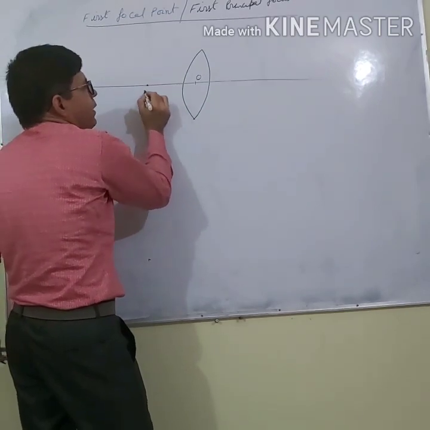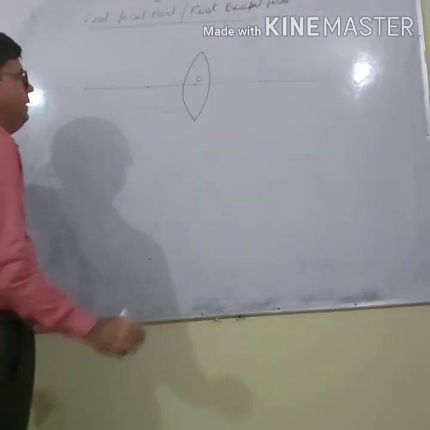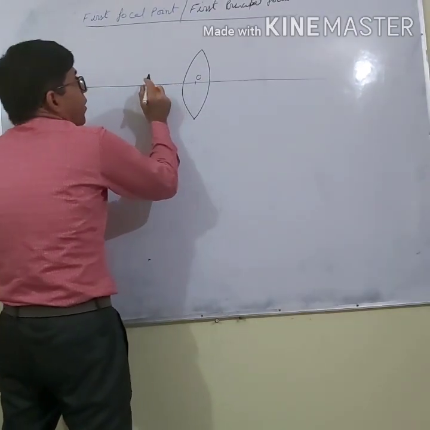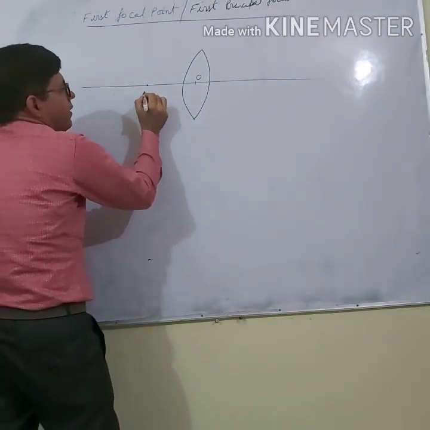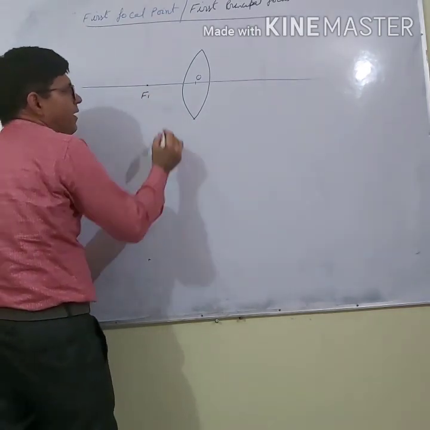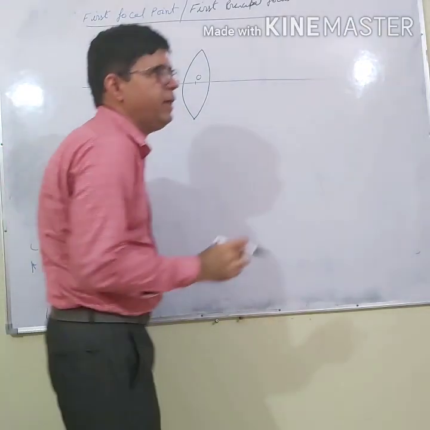Here I am going to place the object. So what is the first focal point? Let us say this point is represented as F1. What is the speciality of this point?